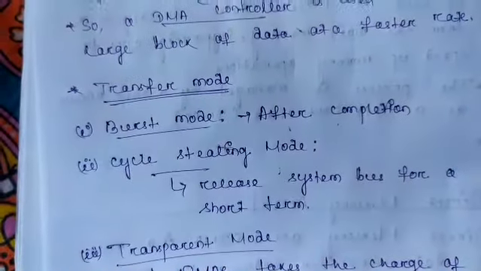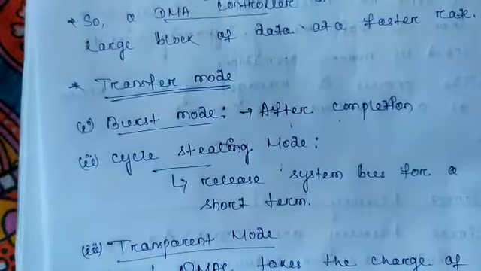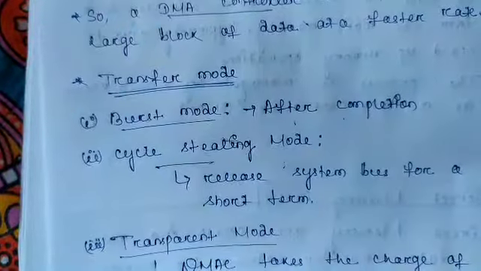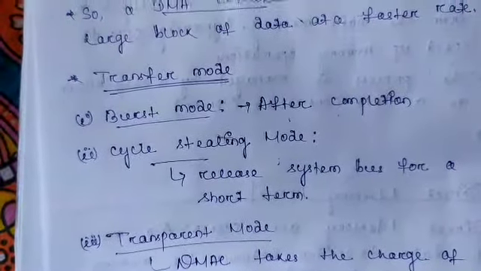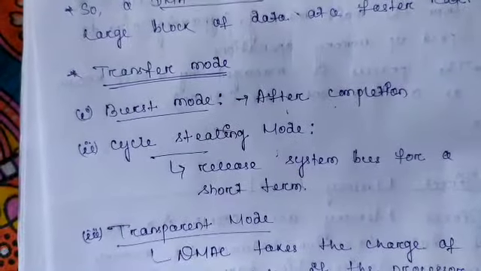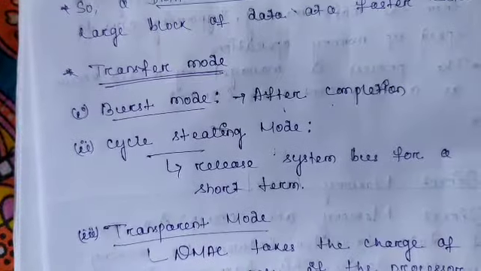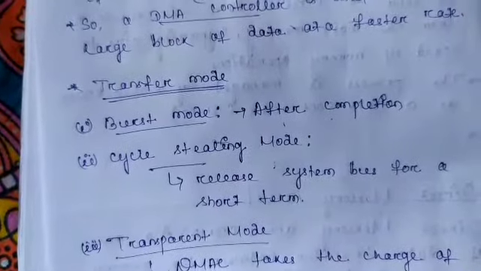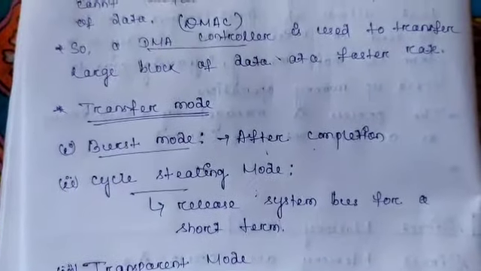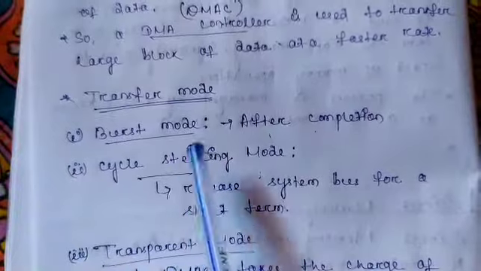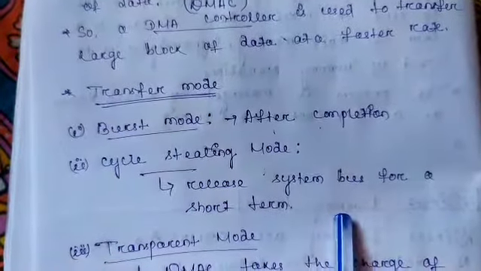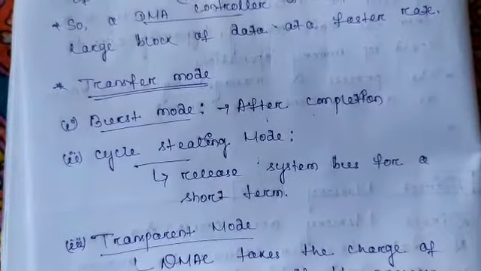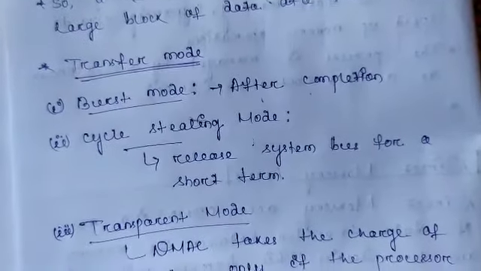It steals some cycles, some period of the currently executed program, by pausing it to execute some part of the interrupt, not all of it. So it's the stealing method: stealing the cycle, the period or CPU time. But in the burst mode, it does not release the system bus. It first completes the currently executed process, then it releases the system bus.